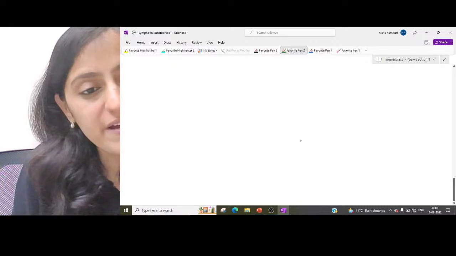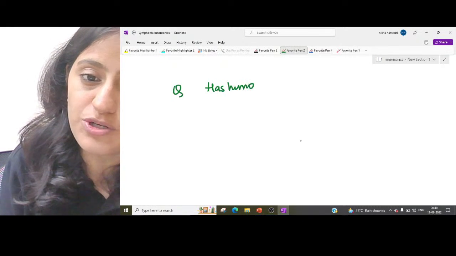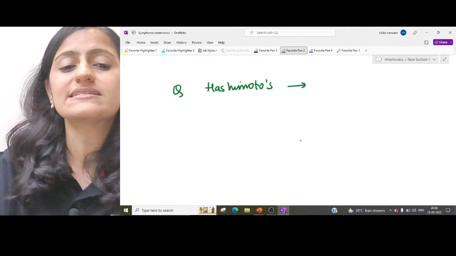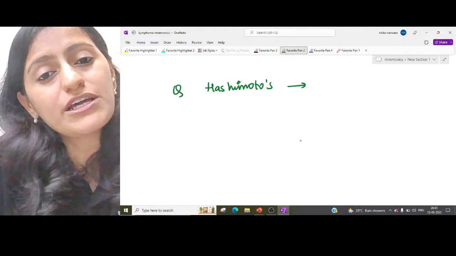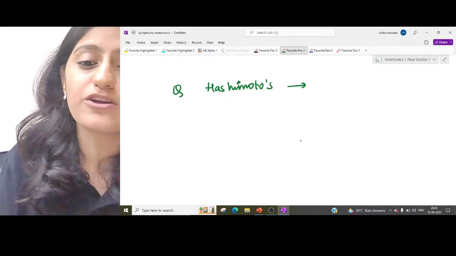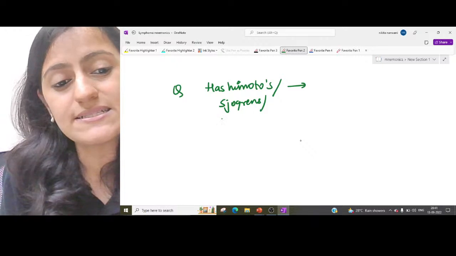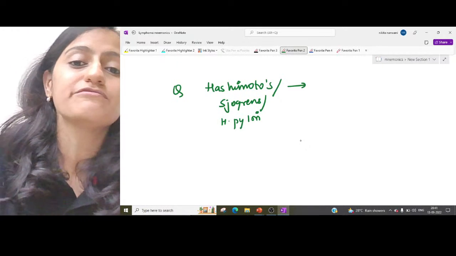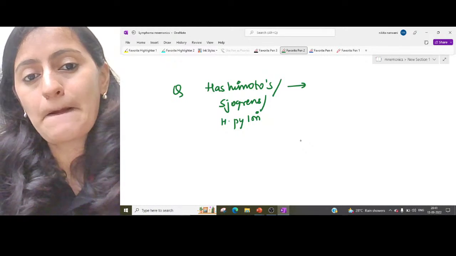Suppose I ask you a question that there is a patient of Hashimoto's thyroiditis, what kind of lymphoma do we generally see in Hashimoto's? Is it mantle cell? Is it follicular? Is it Burkitt's? It is marginal zone. What kind of lymphoma do we see in Hashimoto's or in Sjogren's or with H. pylori? Is it mantle, marginal, follicular, Burkitt's? What lymphoma do we see here?